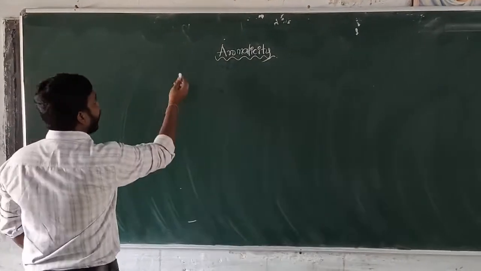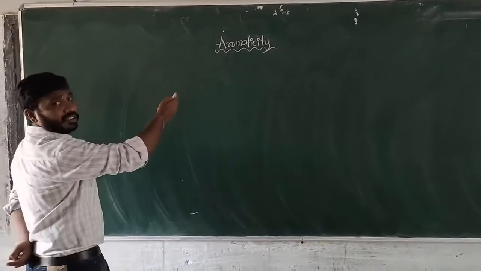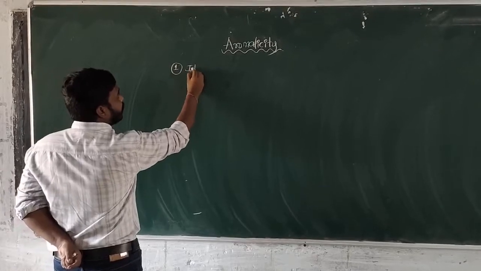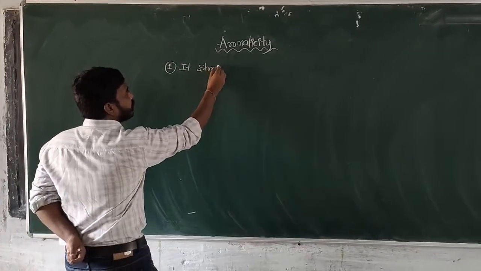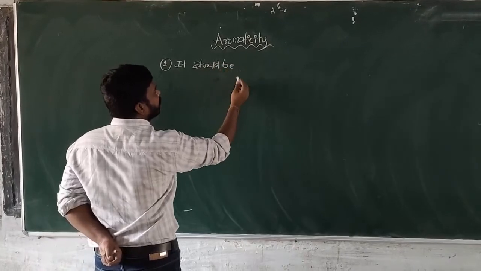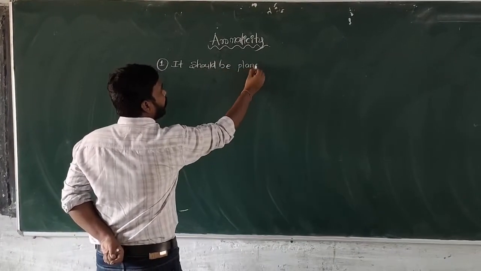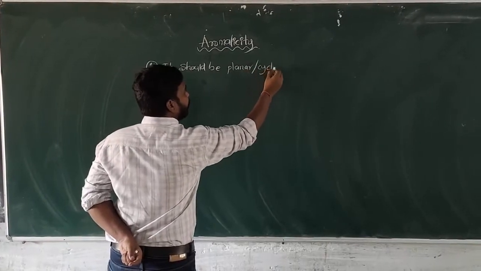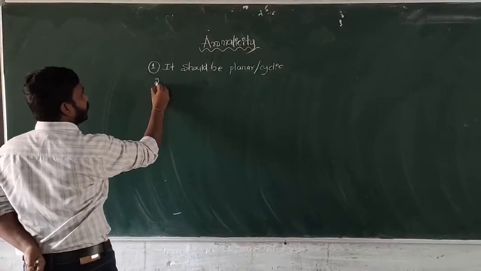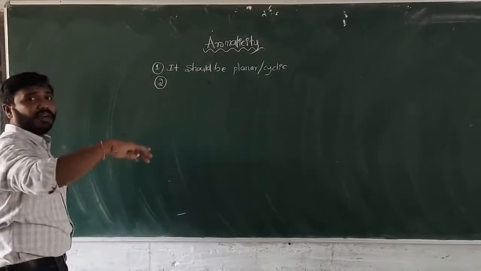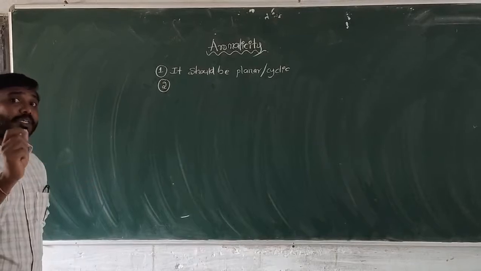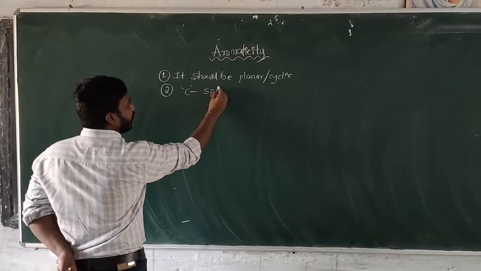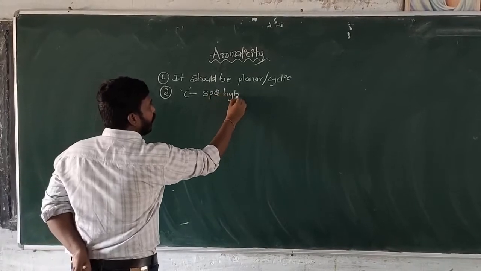So in aromaticity, some rules and regulations are there. The first one is it should be planar and cyclic. And the second one is each and every carbon is having sp2 hybridization. That means each carbon having sp2 hybridization.